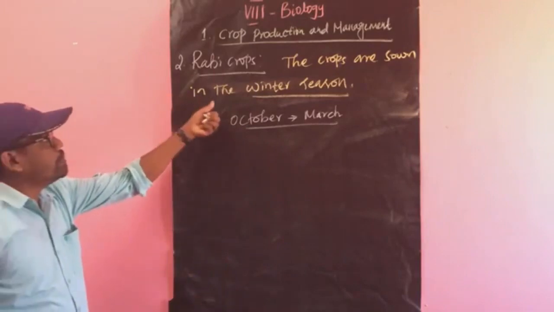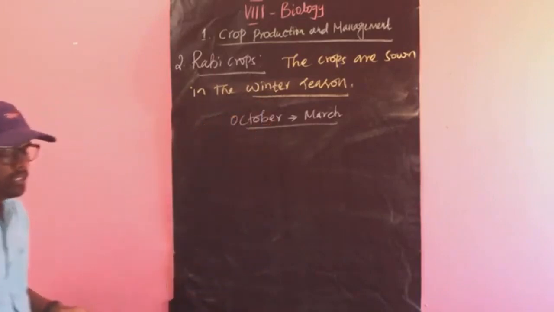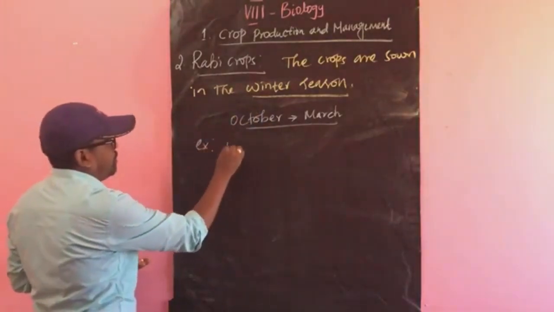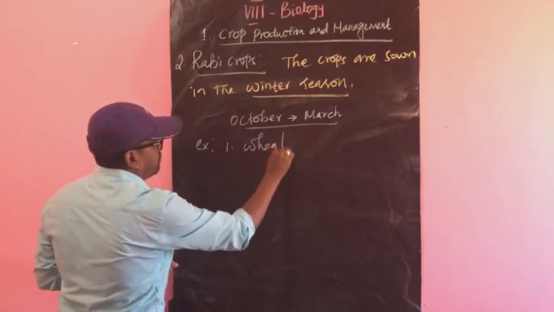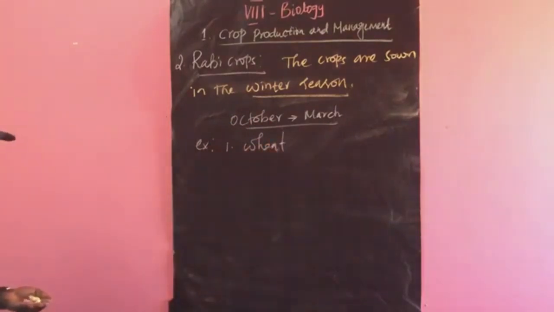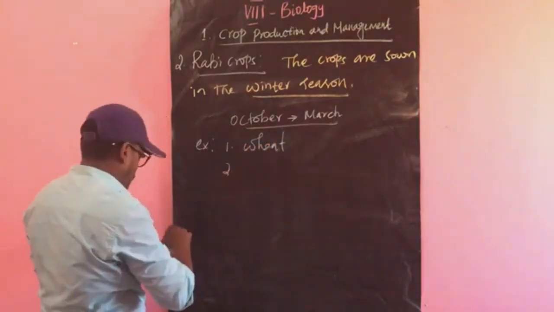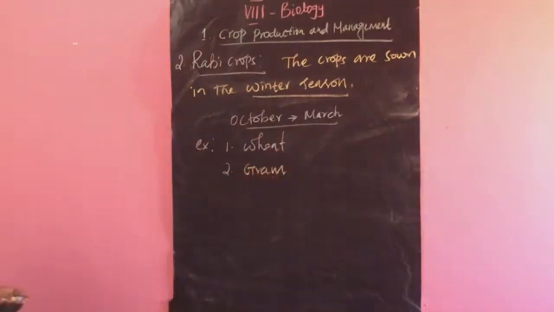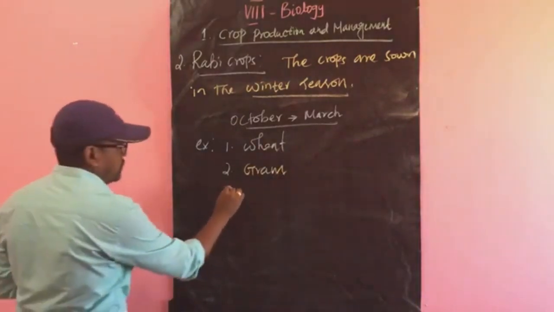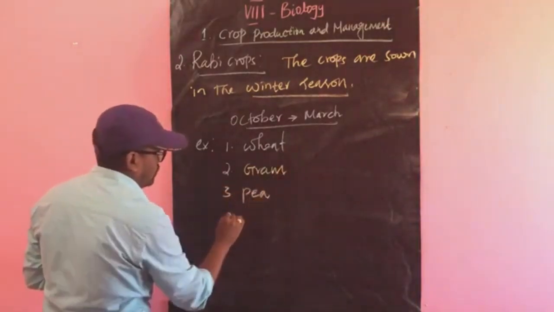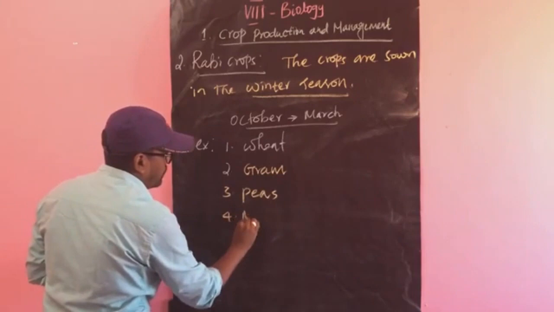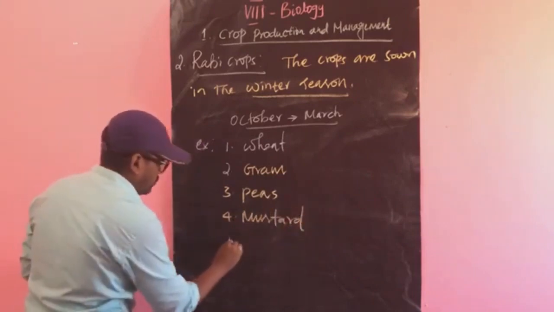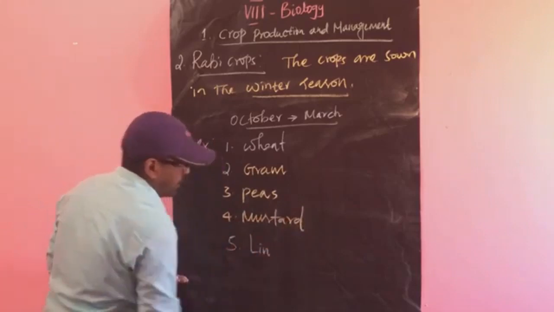Okay, so that is the definition and duration of rabi crops. Examples. The first one is wheat. The second one is gram. Peas, mustard, then linseed.